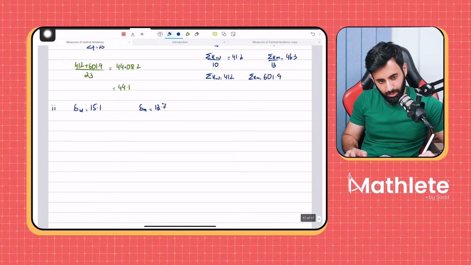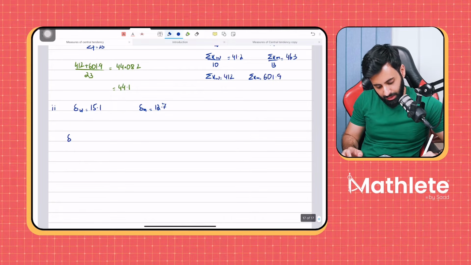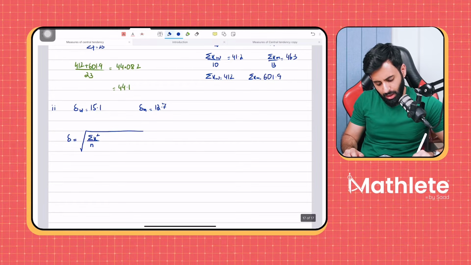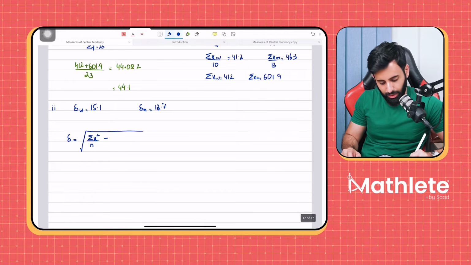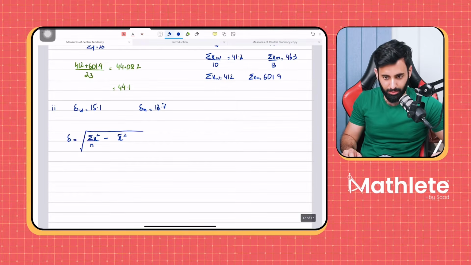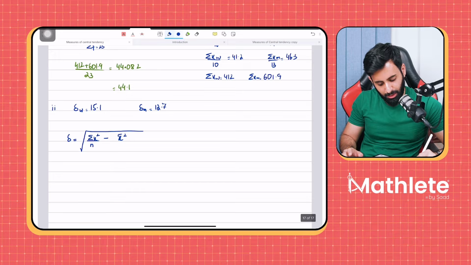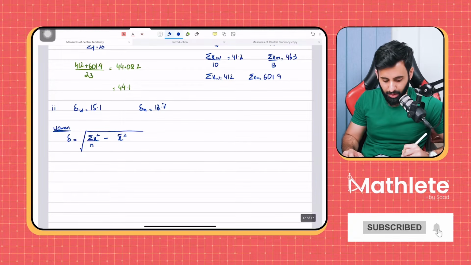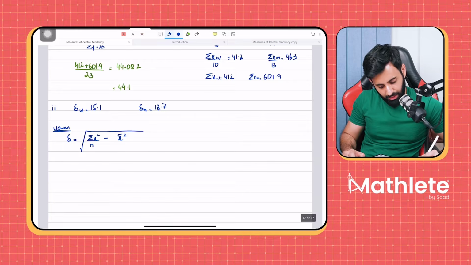What formula are we going to use? This is the formula: standard deviation is equal to the square root of summation x squared divided by the total frequency, or n, minus the mean squared, so minus the square of the mean. At the moment we're talking about women. The standard deviation for women is 15.1.